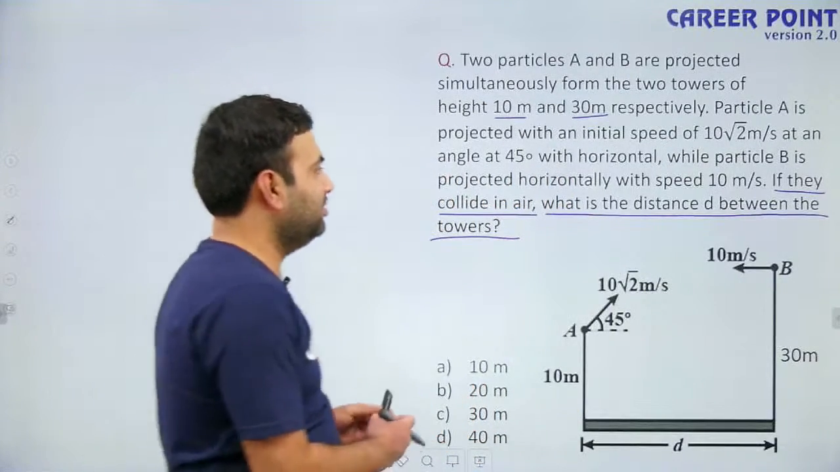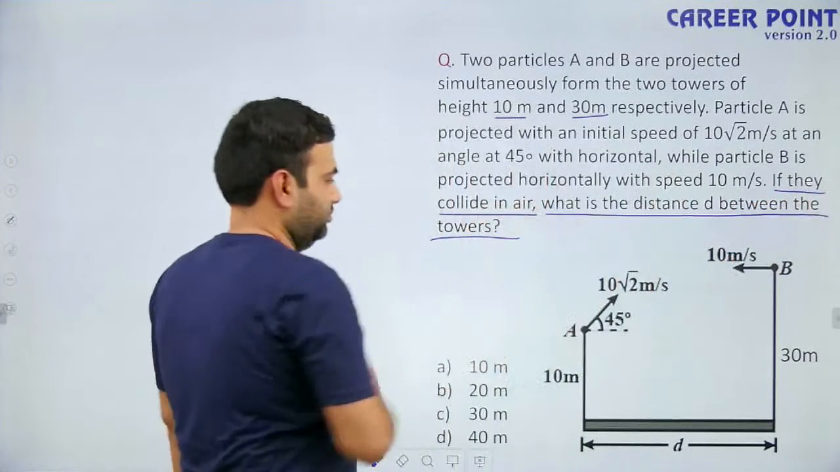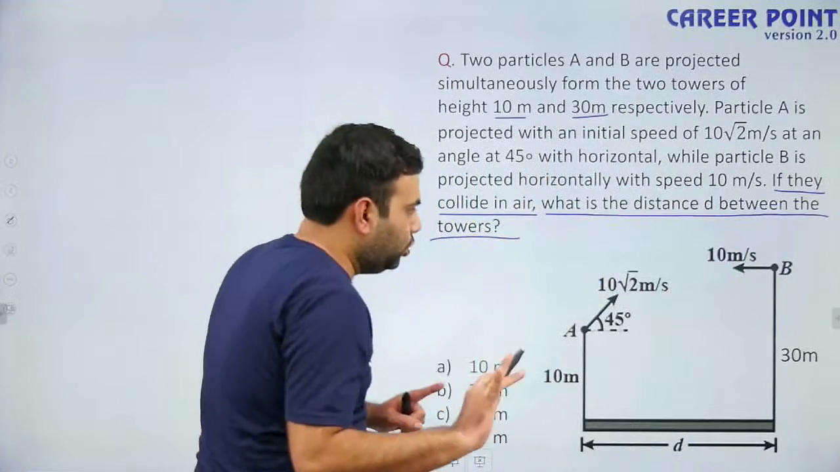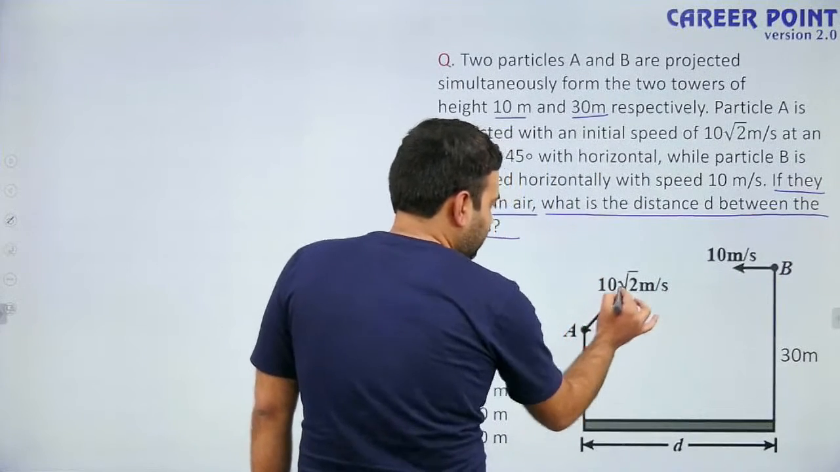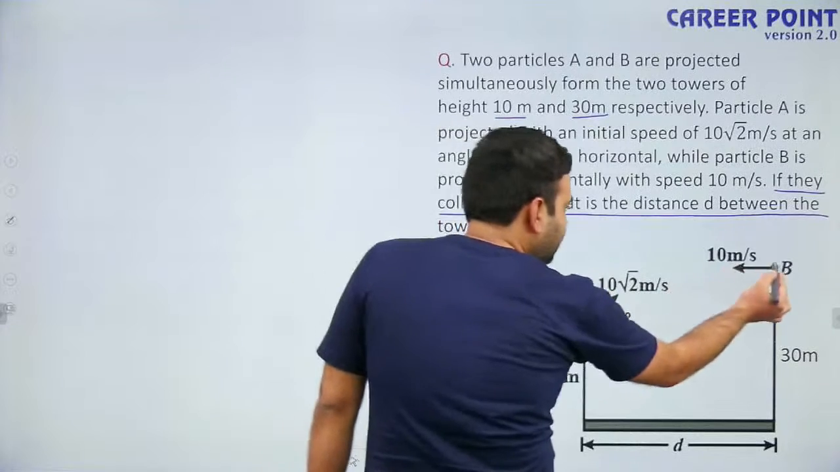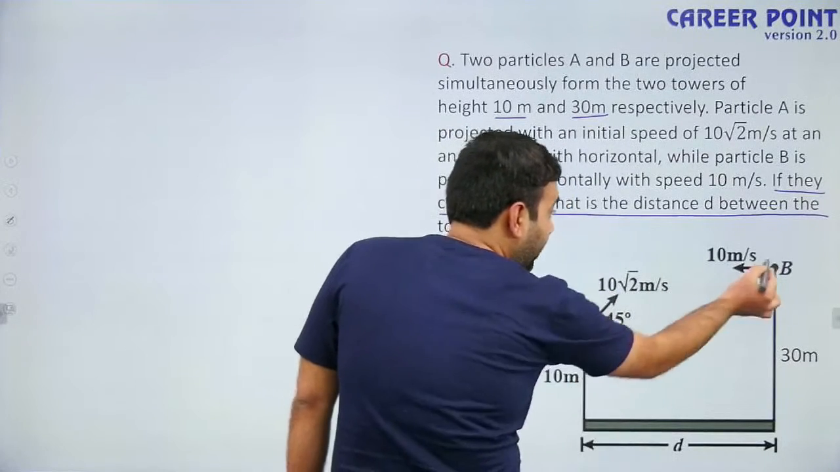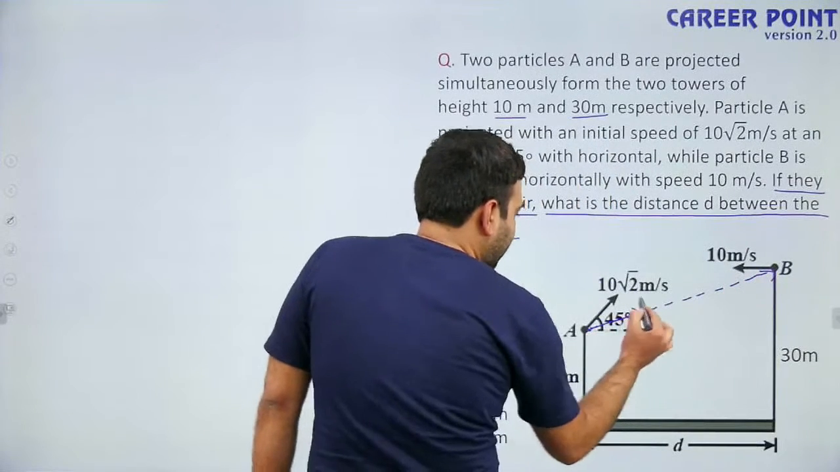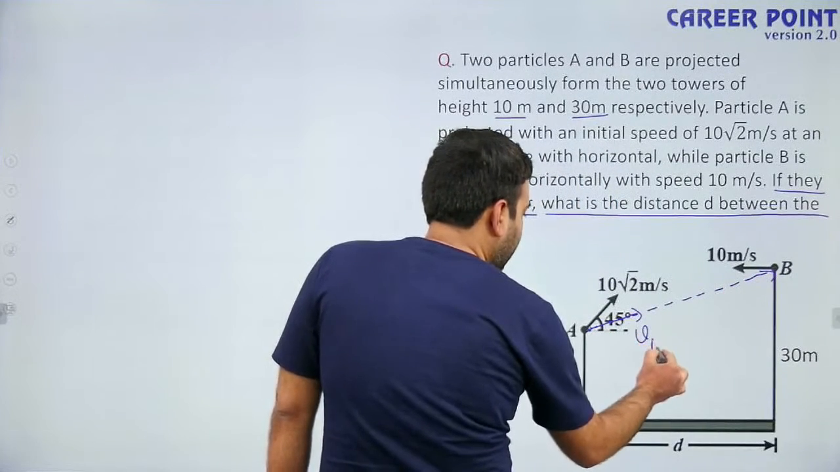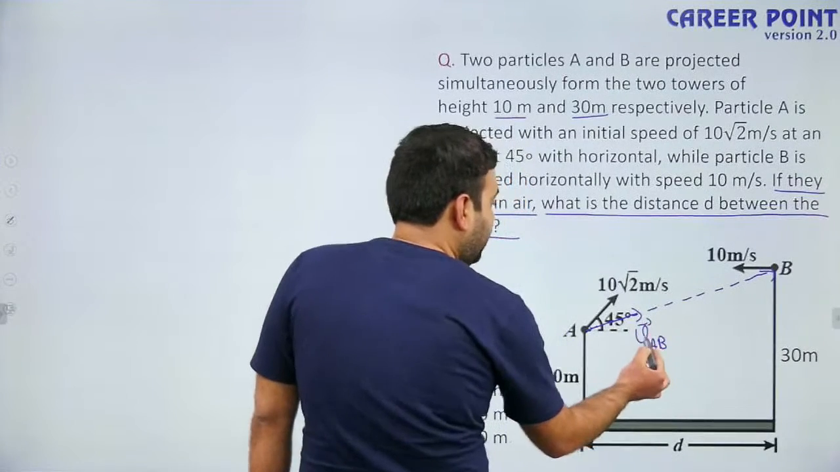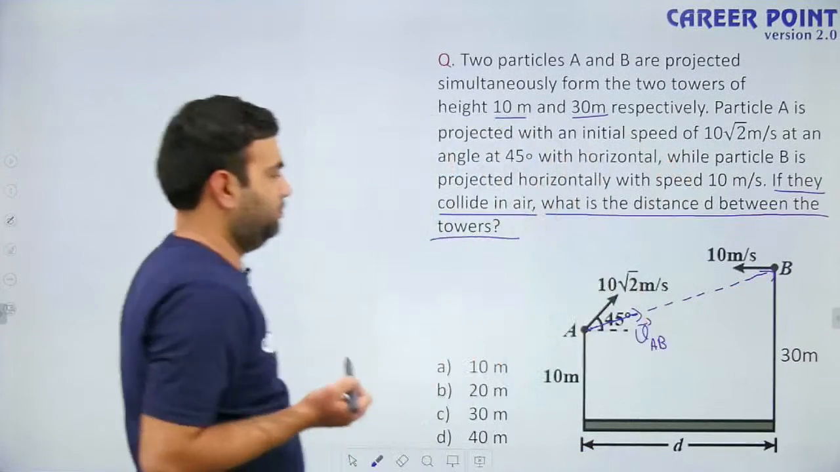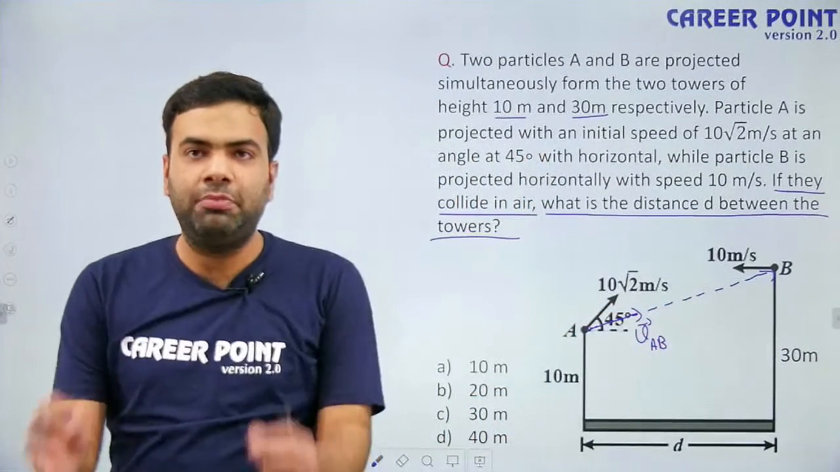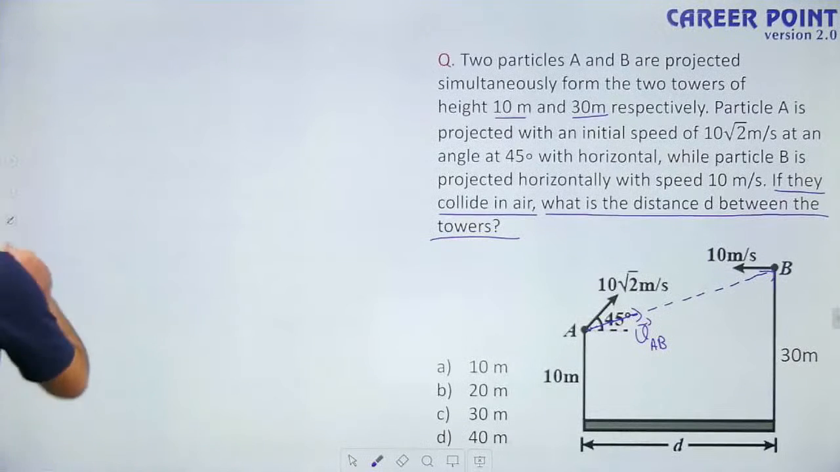The question is saying, if they collide in air, if particle A is colliding with particle B, though its velocity with respect to ground is in this direction, its velocity with respect to this particle should be directed towards this. Or I can say, the velocity of A as observed by B should be directed towards B. If it is, then they will collide. Now I am going to solve this question. Pay attention.